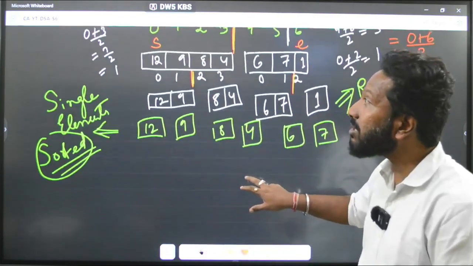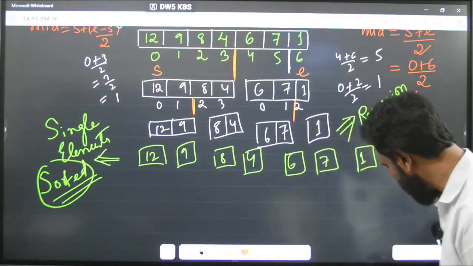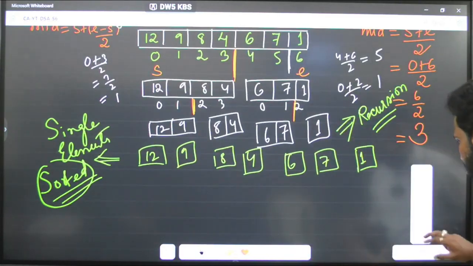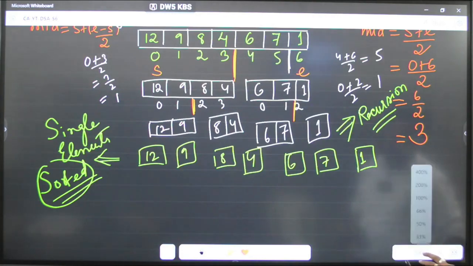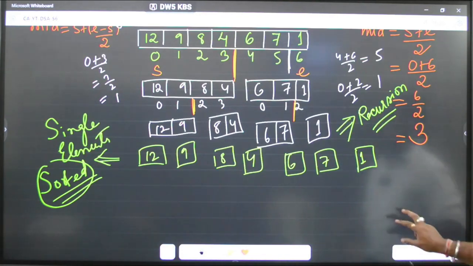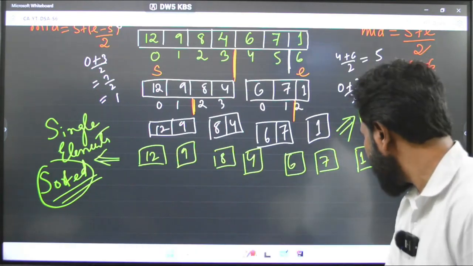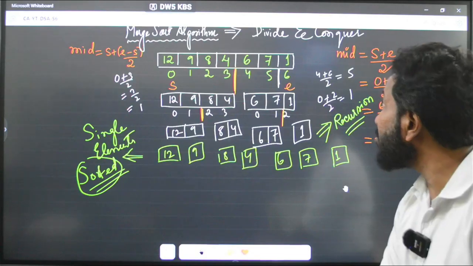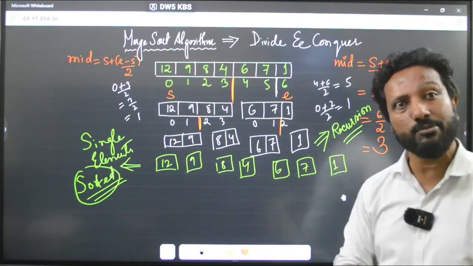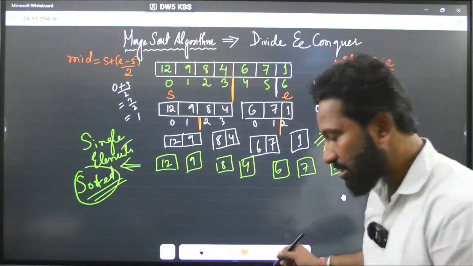when you have found the single elements, let me just reduce the size a little bit. I do not have any option for that, so okay, I'll do it manually. I hope this is visible to everyone, guys. Is it visible? No problem, I guess, fine. So, what I'll do?